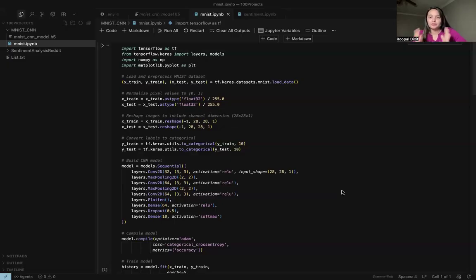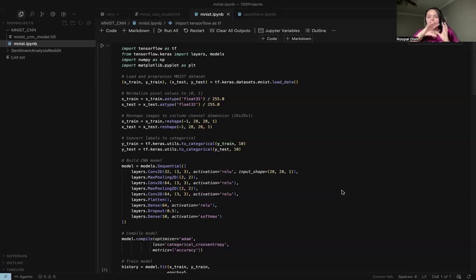We are going to reshape the image. The images start as 28 by 28 grids, but CNNs need a specific format, a 4D tensor that includes the number of images, height, width, and channels. MNIST images are grayscale, which ranges from white to black. It is not like red, green and so on. So it's a color range from white to black, and since MNIST images are grayscale, they have one channel.